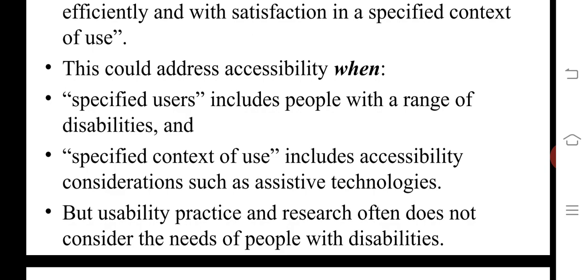And usability practice and research often do not consider the needs of people with disability. So this usability and accessibility, in software engineering, usability has separate units. Here it is web development; it is a small topic. What is usability? What is accessibility? How much of the disabilities is managed is based on the goal. The usability